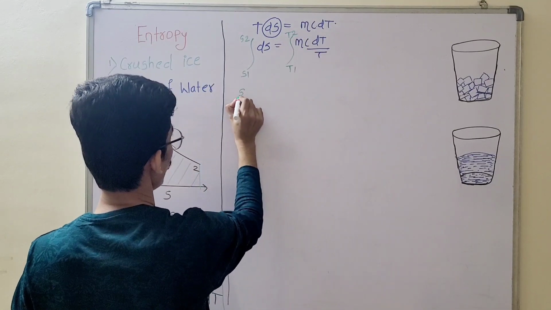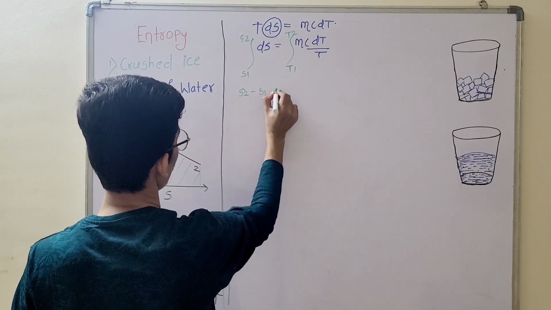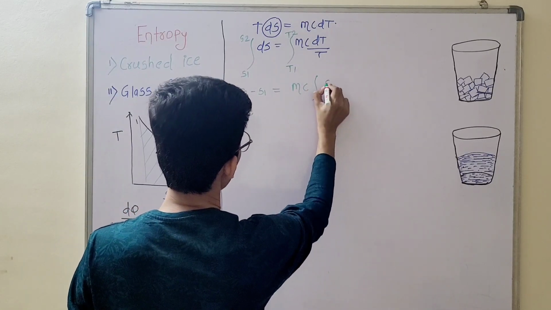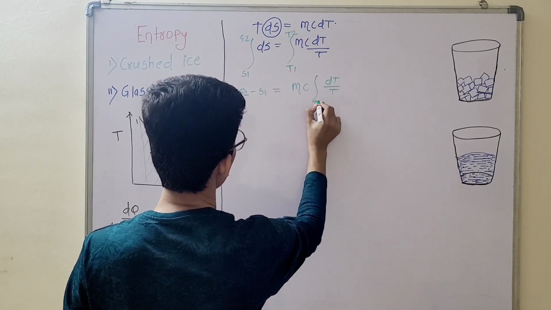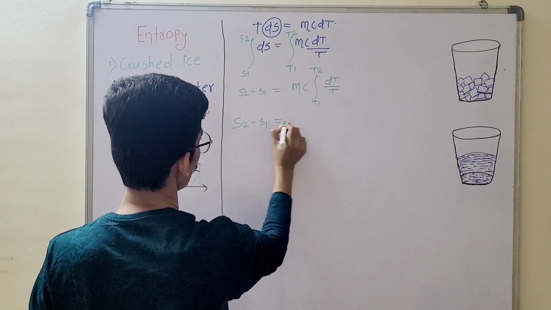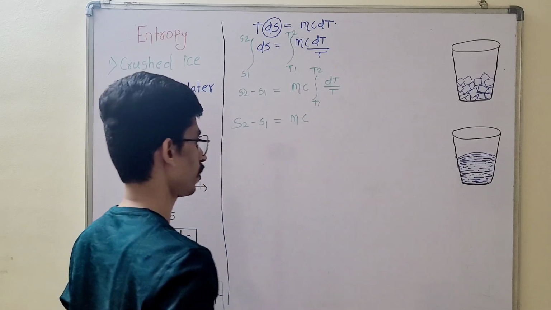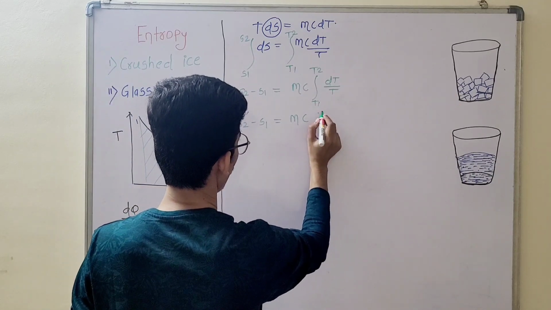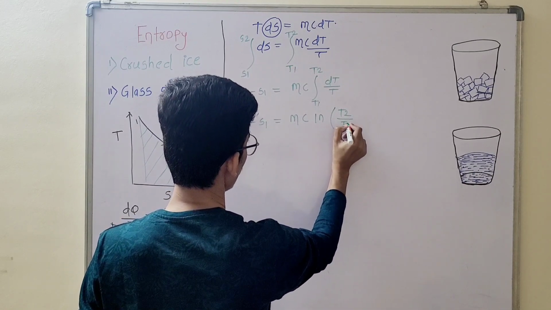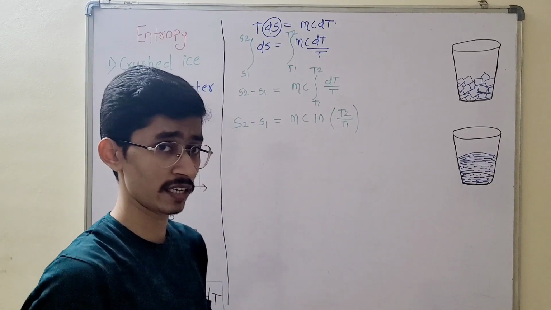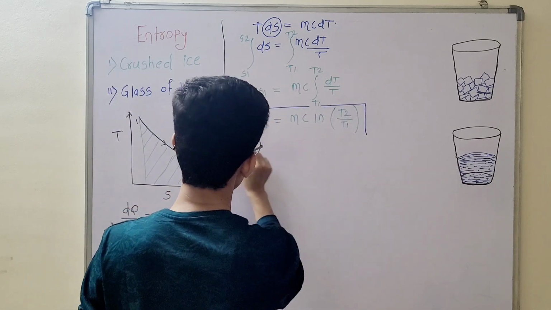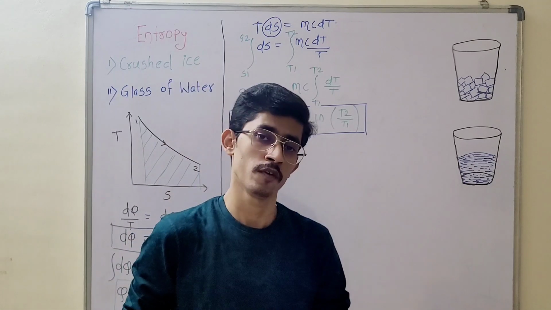So the change in entropy is S2 minus S1, equal to mc, the common term, times the integral of dT over T, from T1 to T2. The final expression we get is S2 minus S1 equal to mc, where m is the mass of that water or mass of that ice, times ln of T2 over T1. This is the final expression for the change in entropy for both systems, case 1 and case 2.